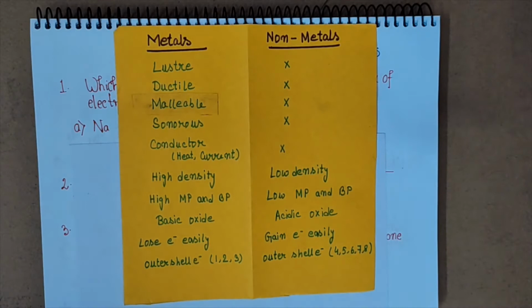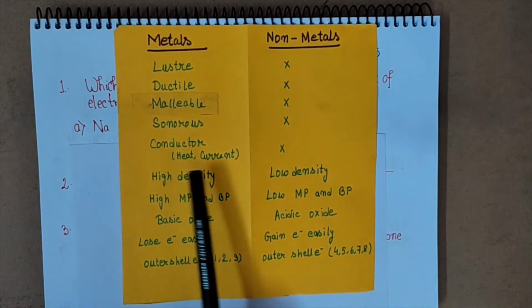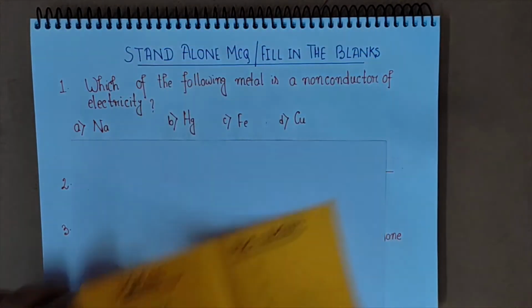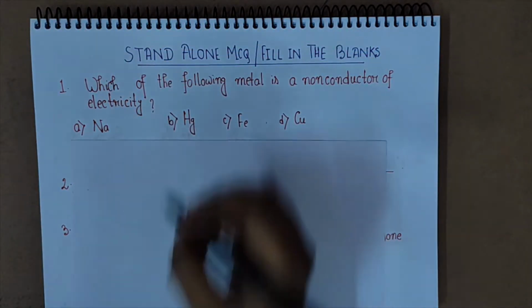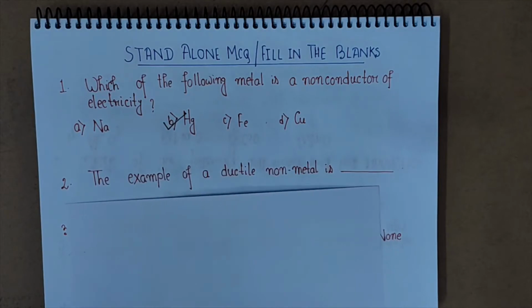Now you can see here that metals are generally good conductors of heat and current, that means electricity. But there is one exception. And what is that exception? The exception is mercury. So here the option is Hg. Mercury is a metal, and a liquid metal most interestingly, but it is a non-conductor of electricity.